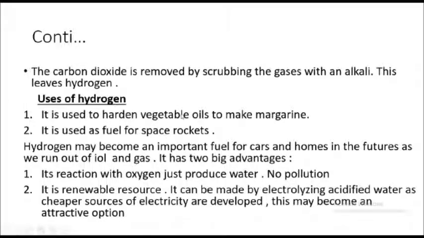Hydrogen is added to vegetable oils, which are oils produced from plants, like sunflower oil. It's used to harden vegetable oils to make margarine, making it harder than its original form, like dough, or it appears like dough.